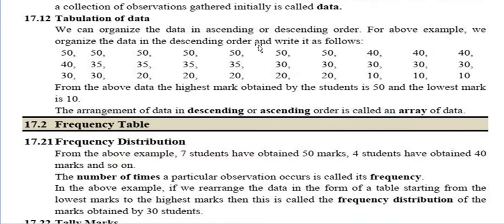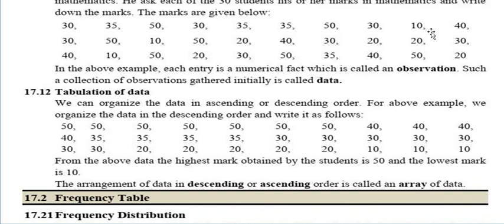So we have understood about the descending and the ascending order. There are two different types of order: one is the ascending order and the other is the descending order. Ascending order means from the smaller to the bigger number, descending means from the bigger to the smaller.